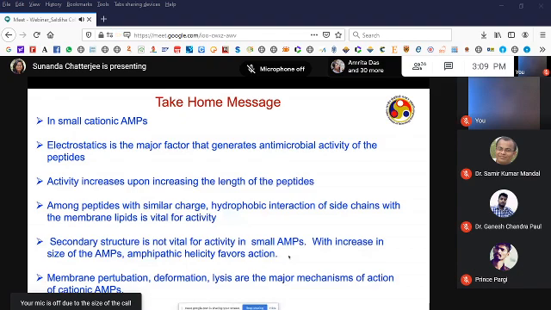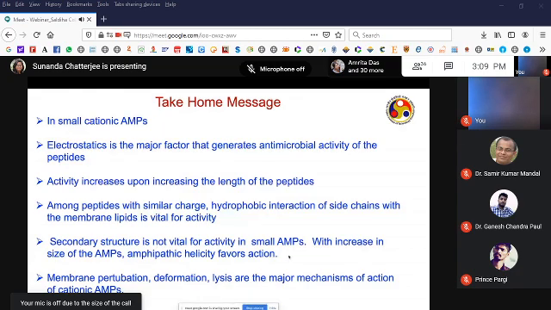It's not vital for activity. However, as we increase the length, there is a propensity of attaining helix upon binding with the membrane. That is what in our studies so far we have understood. And all of these peptides that we have studied essentially had a membrane deforming mode of action.